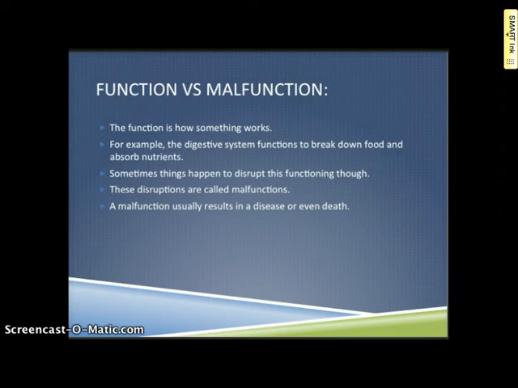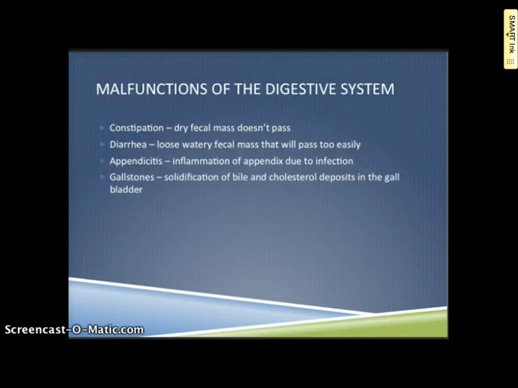Sometimes things happen to disrupt functioning of our normal body systems. These disruptions we call malfunctions. A malfunction usually results in a disease or, even worse, death. Some malfunctions of the digestive system: constipation. Again, this is when the fecal matter is too dry or there's not enough water in the digestive system. Diarrhea is the opposite, where there's too much water in the fecal matter.